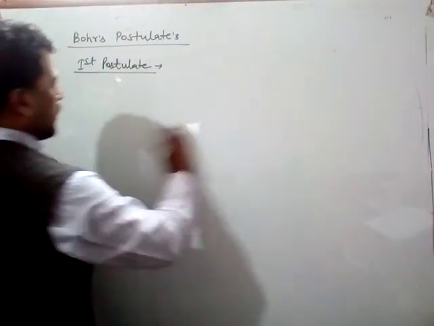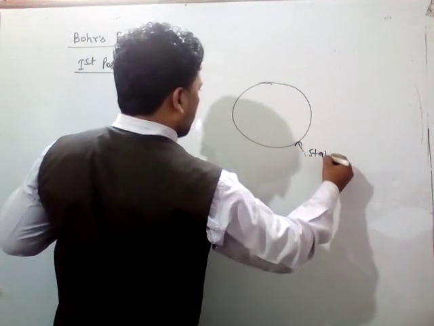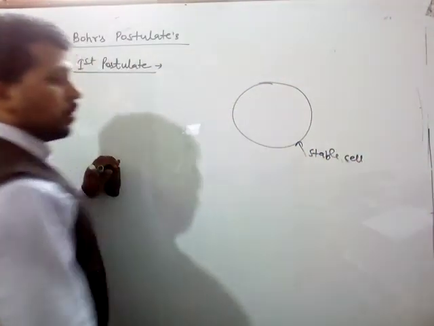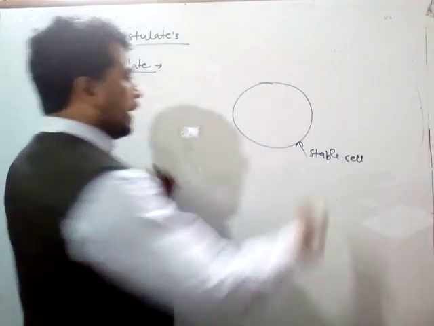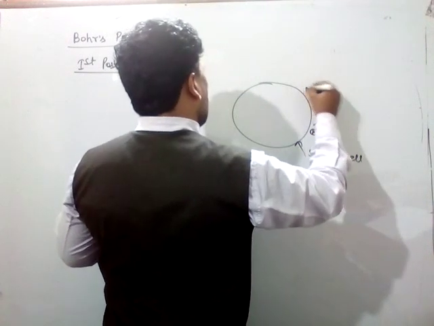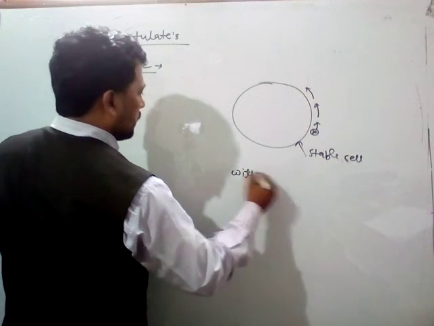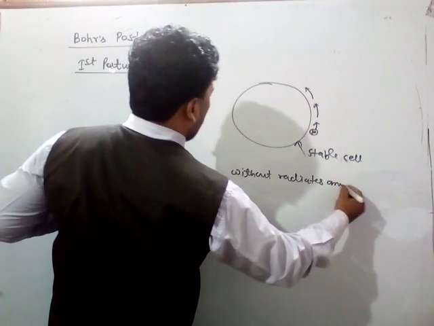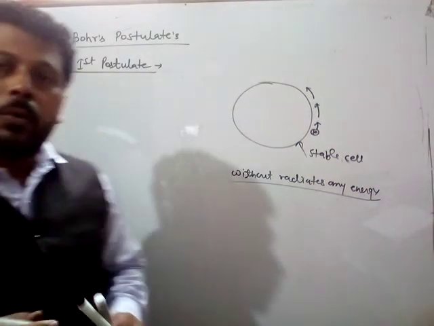Means if there is an electron and it is a stable shell, okay, so in these shells only the electron revolves without radiating any energy. So this is the electron which revolves around this, okay, without radiating any energy. So this is the first Bohr postulate.